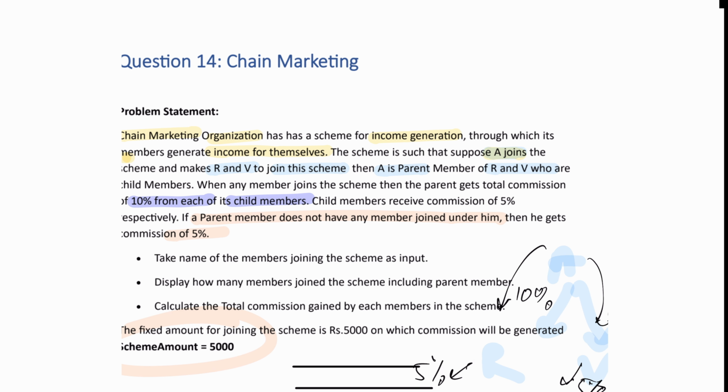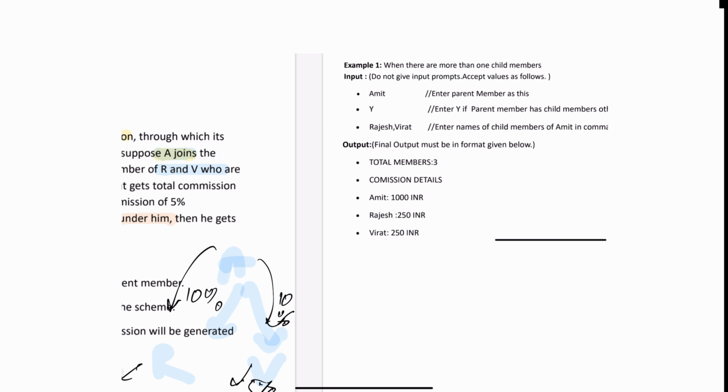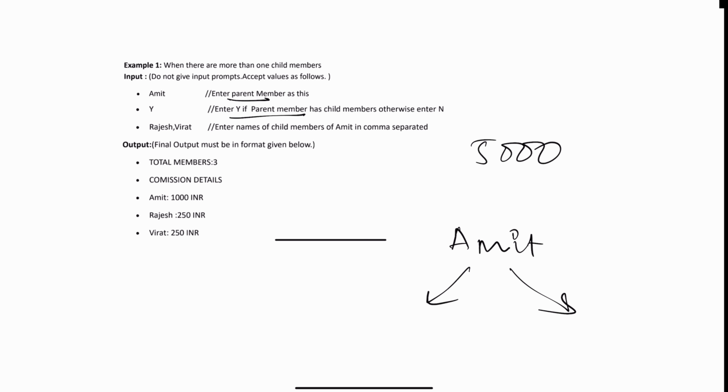The only thing is that it is a lengthy question. Once we figure this out, we can look at the example they have given as well. What is the total amount? It is a fixed amount of 5,000, and Amit is the parent. How many children are there? I have children whose names are, let's say, Rajesh and Virat. Now I have two members, and each member will be getting 5%.